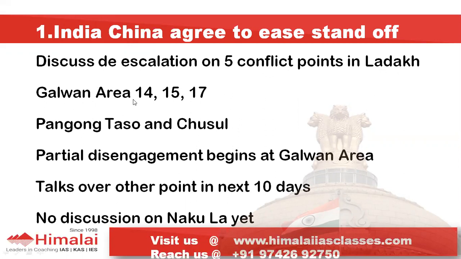So Galwan area, there are patrolling points 14, 15 and 17. Then in Pangong Tso, it's a saltwater lake located in Ladakh. This lake is divided by ridges. Different ridges are there. Each ridge is known as a finger. So there is finger 1, 2, 3, 4, 5, 6. It goes till, I mean, more than 8. India considers finger 4 till its boundary, I mean, till where it can go up to, and till finger 8 as the area of LAC. So there should not be any presence of Chinese, but they have come up till finger 4.